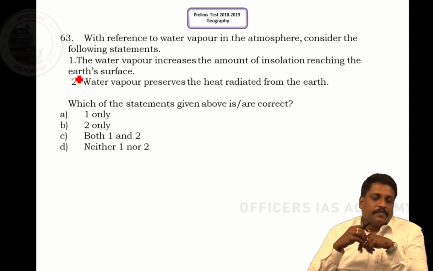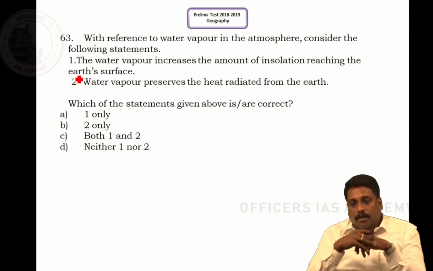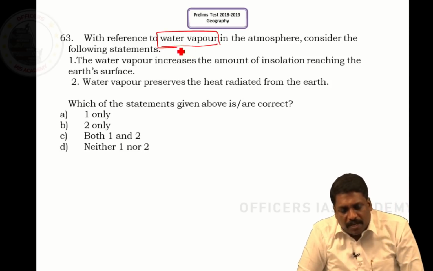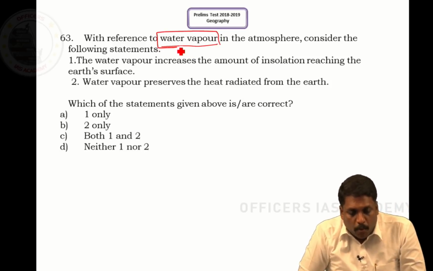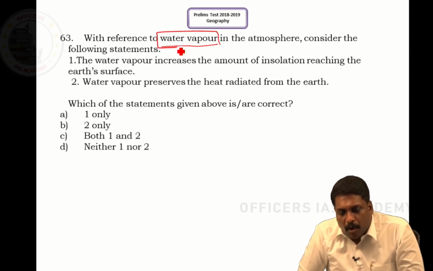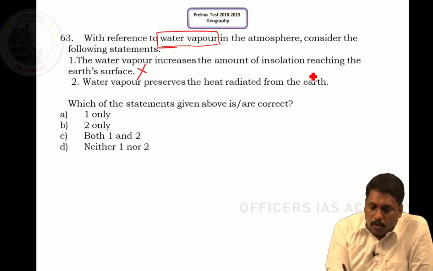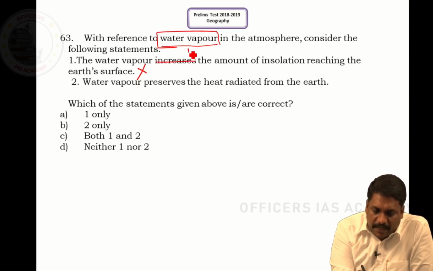Question number 63. With reference to the water vapor in the atmosphere, it means humidity, consider the following statements. The water vapor increases the amount of insolation reaching the earth's surface. It is wrong because it does not increase, rather it decreases.